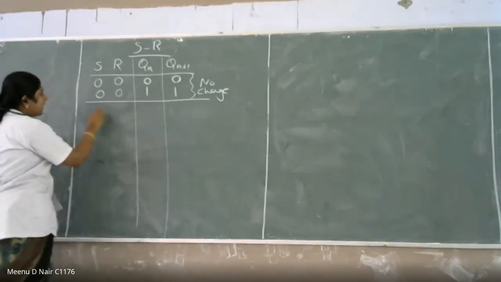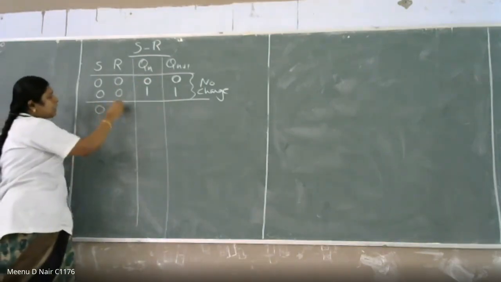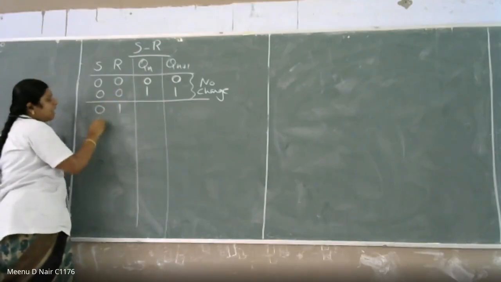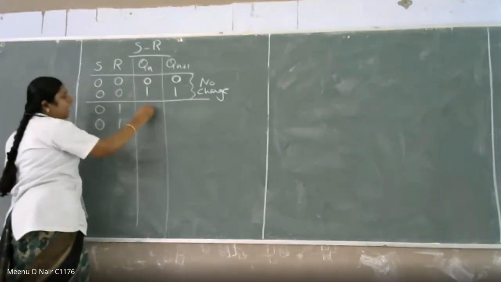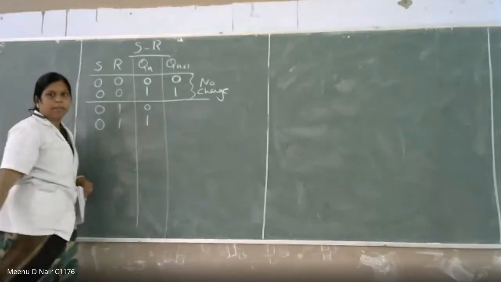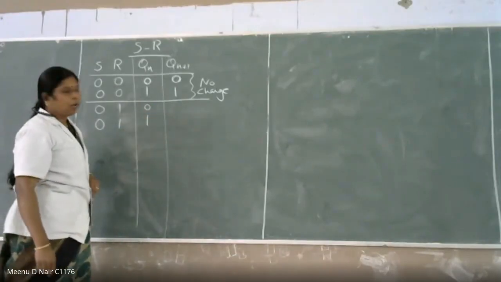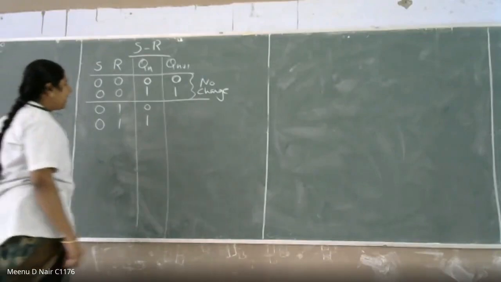Then what is the next condition? You are considering S is equal to 0, R is equal to 1. Then your present state can be either 0 or 1. Then what about the next state?